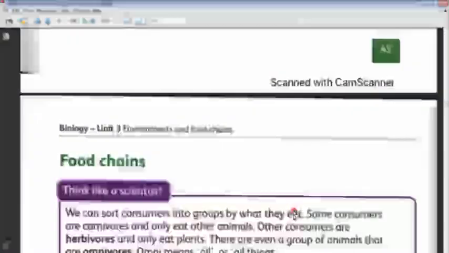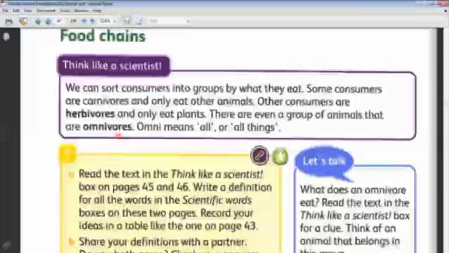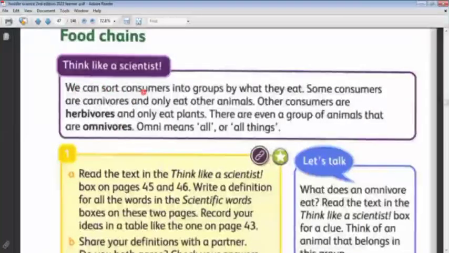Okay. Here we will talk more about the food chain. We can sort consumers. We have only one producer, which is the plant. All the other living things are consumers, even if it is an insect or a small animal like a frog, or a large animal like lions and tigers, or a bird like a hawk or eagles. All other living things except the plant are called consumers because they can't make their own food. So they are called consumers.